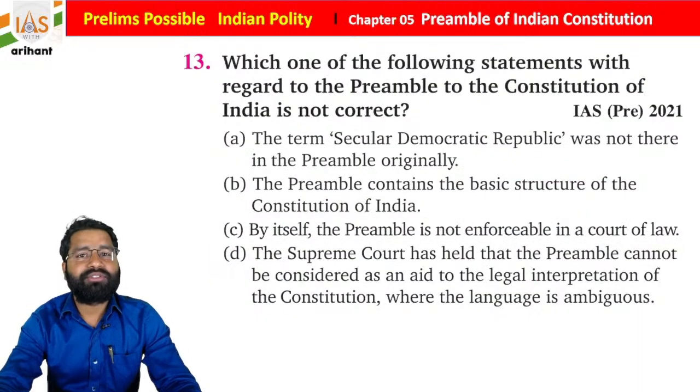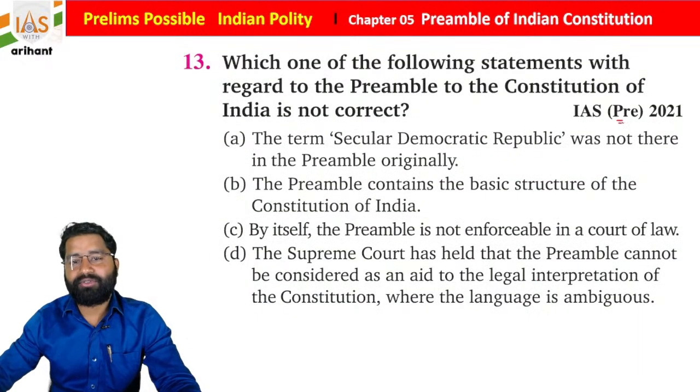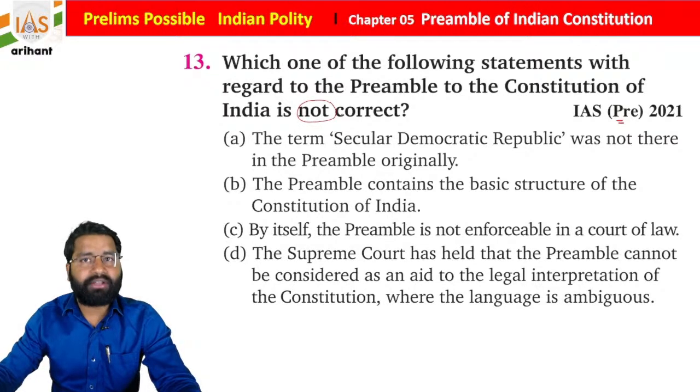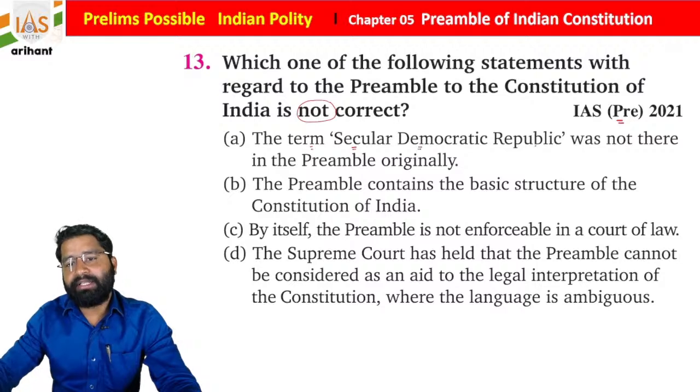Now, this question was in UPSC pre 2021 once again. Which of the following statements with regard to the preamble of the Constitution is not correct? Okay, not correct. The terms secular, democratic, republic were not there in the preamble originally.